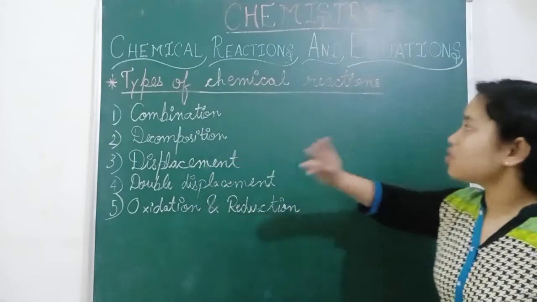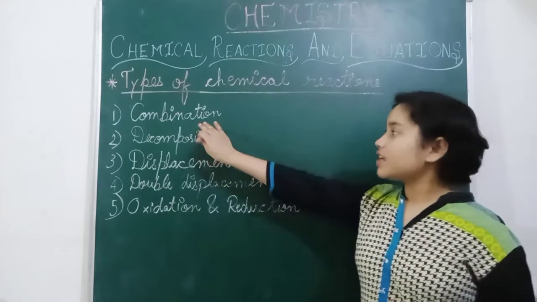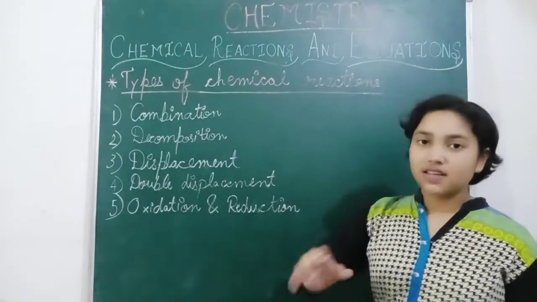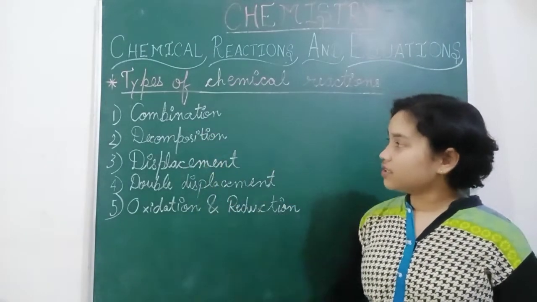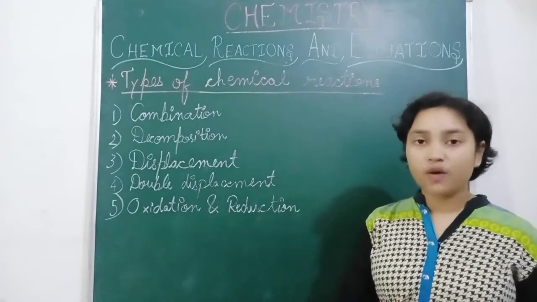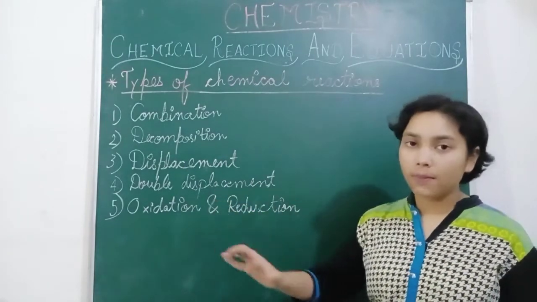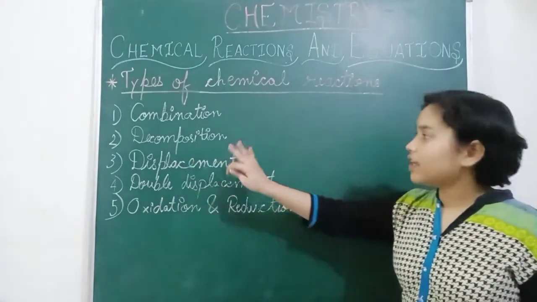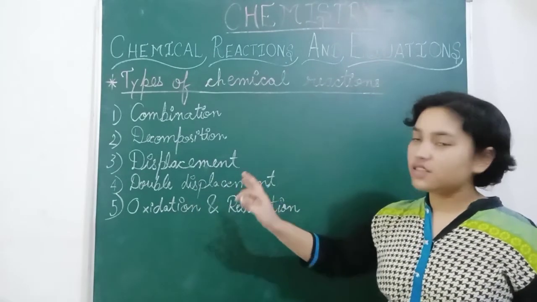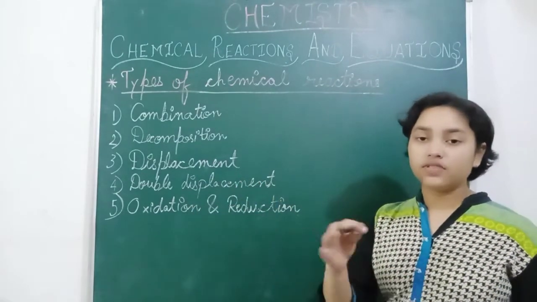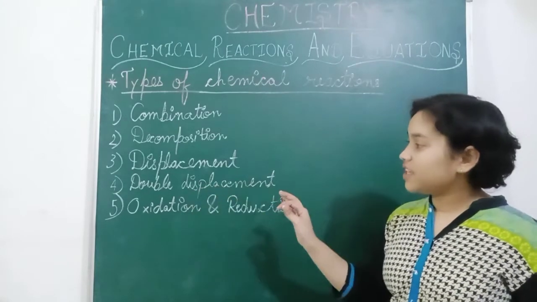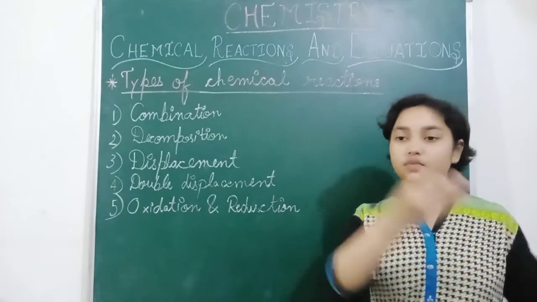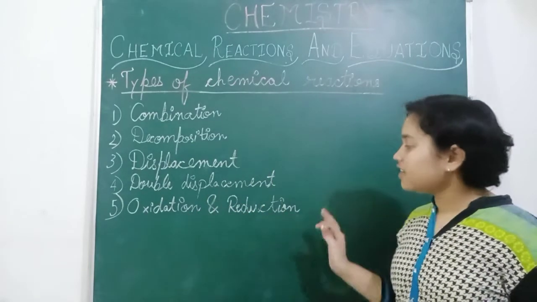Here are the types of chemical reactions. First is combination reaction: two elements are combined, as the name suggests. Now decomposition: the compounds which are combined are decomposed, so they are known as decomposition reactions. Displacement means changing one side from another, and double displacement means one is moved here and one is moved here. Then oxidation and reduction.